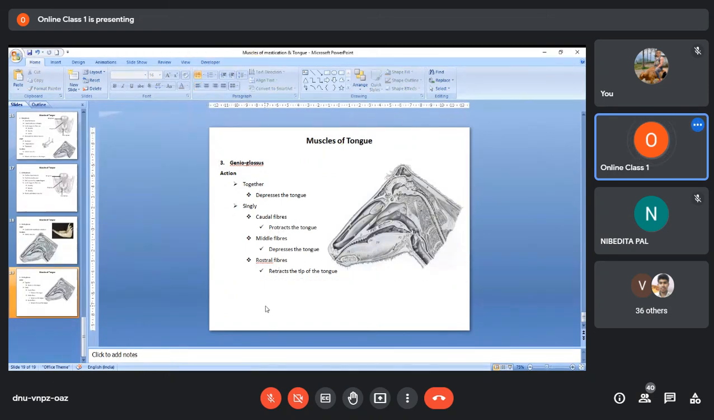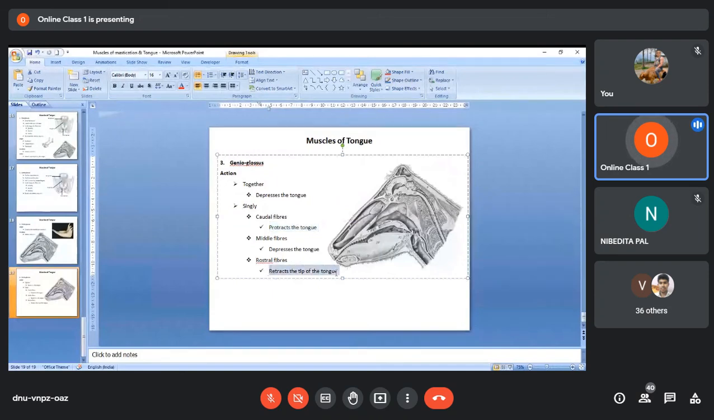To put your tongue outside your oral cavity, which muscle is activated? Genioglossus. Again, to put your tongue inside the oral cavity, one of the muscles that will get activated is again the genioglossus. And to depress your tongue, that means to put your tongue on the floor of the oral cavity, again it is the genioglossus. So as a result, you see the genioglossus muscle can depress the tongue, it can protrude the tongue, and it can also retract the tongue.